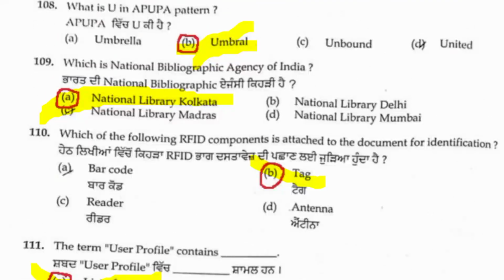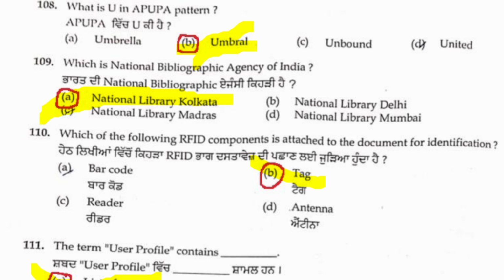Next question number 108. APUPA pattern. What is U? Define what U is. It indicates umbral, penumbral, umbral, like that. A for Allen, like that. U denotes umbral. APUPA is B. 108 B is the right answer.